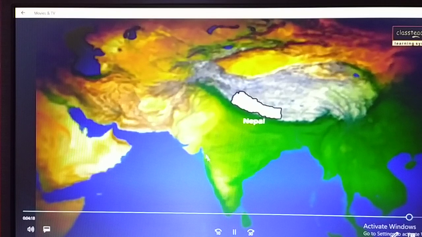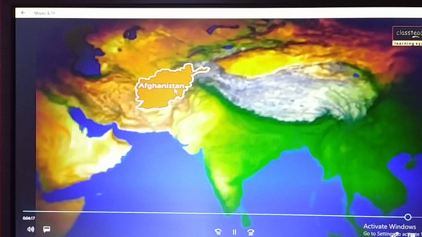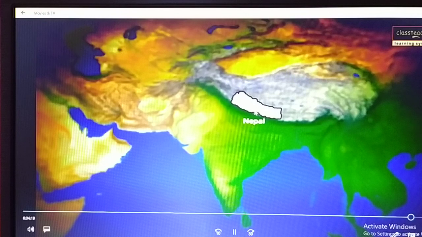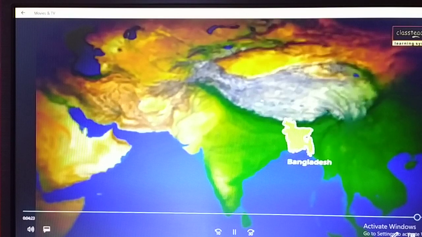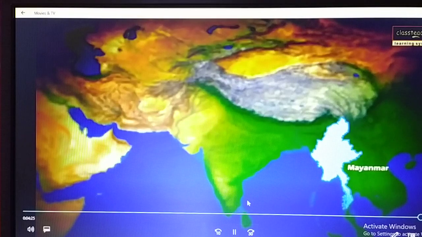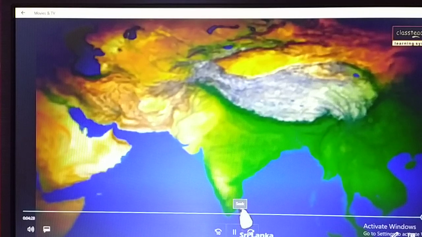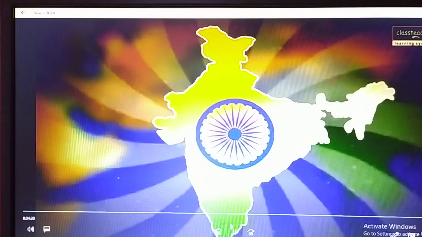Now let us understand what are the important neighboring countries with which we share a land border, that is Pakistan, Afghanistan, Nepal, Bhutan, China, Bangladesh, Myanmar, and obviously the last one, Sri Lanka. So these are the countries with which India is sharing a border.